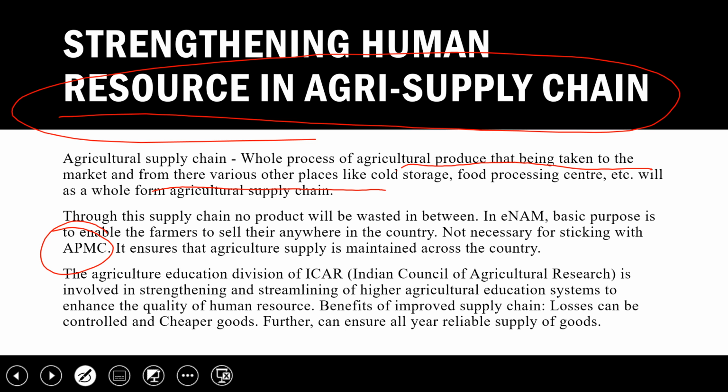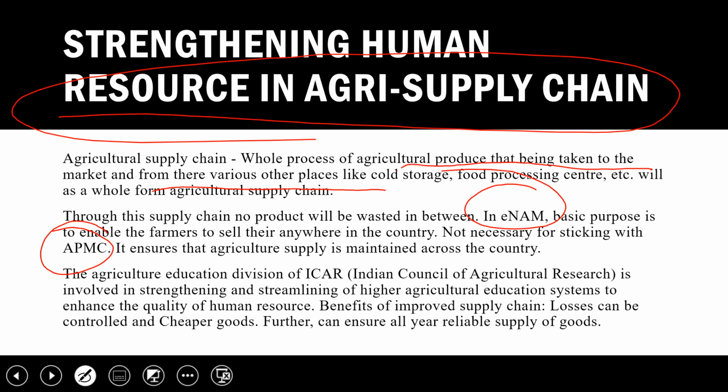They would say to the farmers that we will take your rice at rupees 20 per kg only, and they had already discussed among themselves. So farmers don't have a choice to bargain with them. So these were problems with the APMC, which were overcome through the ENAM portal, National Agriculture Market. And in this way the agriculture supply chain was maintained and strengthened, and we have to work more upon it.